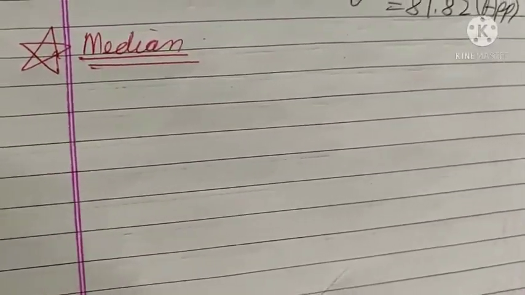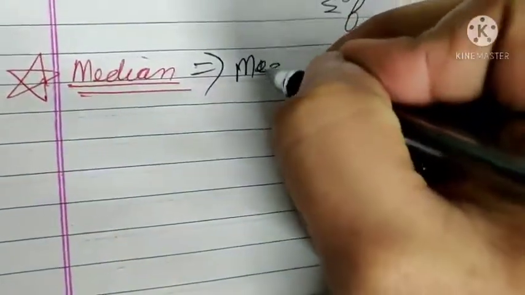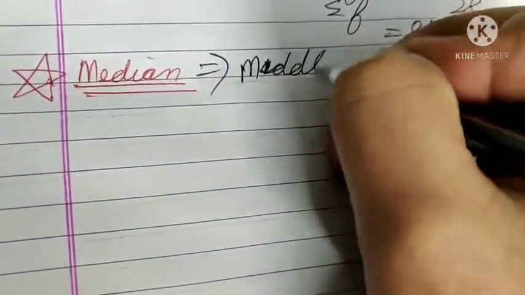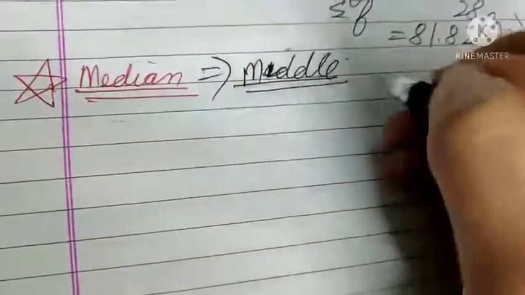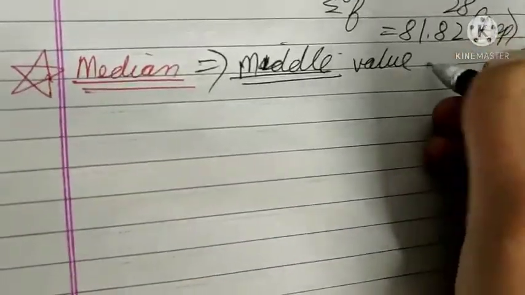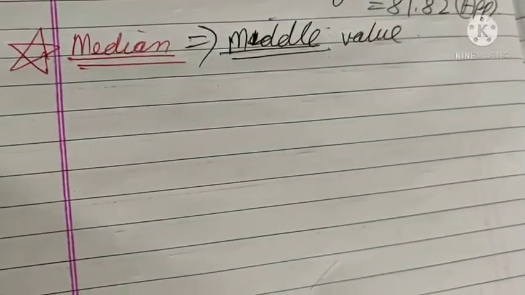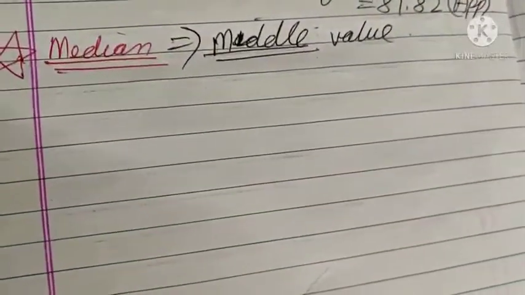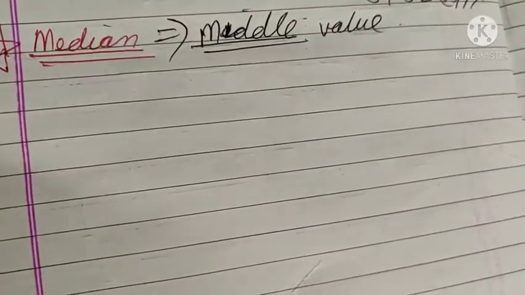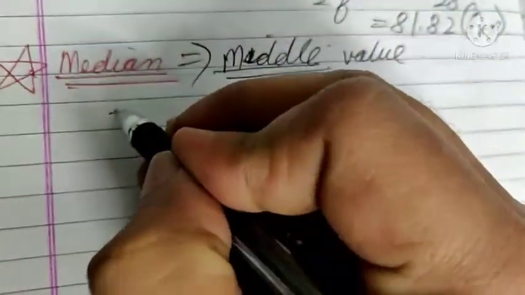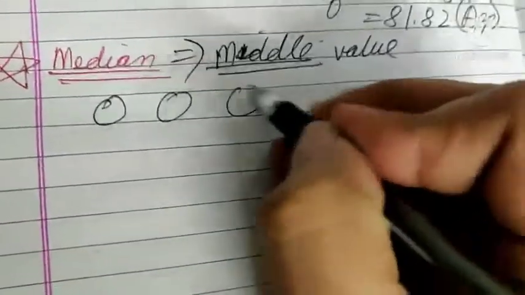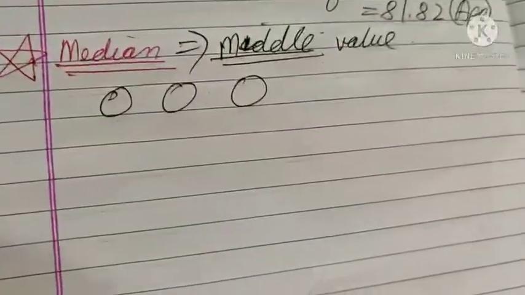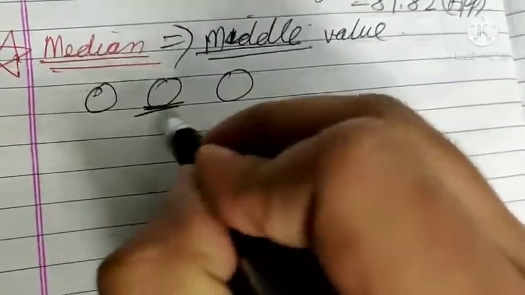So good morning class. Our next exercise is based on median. So what is median? Median is the middle value. We need to get the middle term for the observations or the values given in the questions. For the middle term, if there are 3 terms, first, second and third, what you can see in the middle is this.